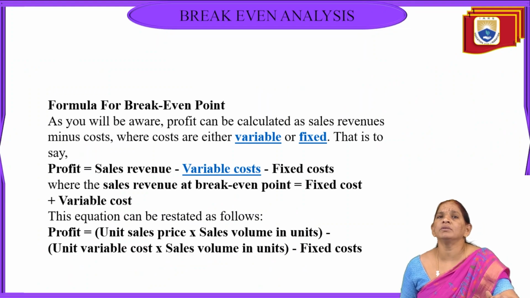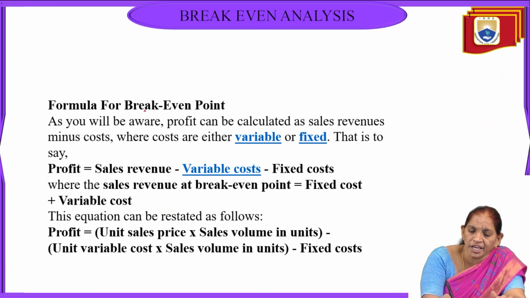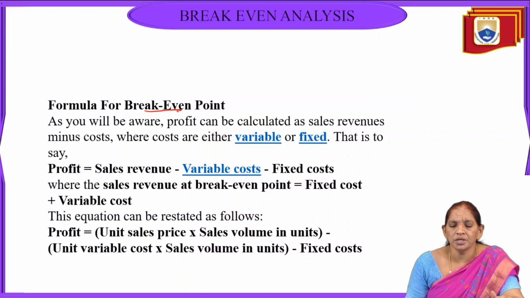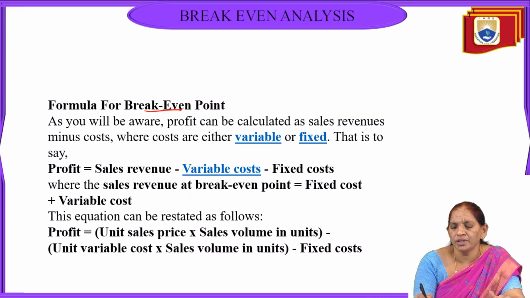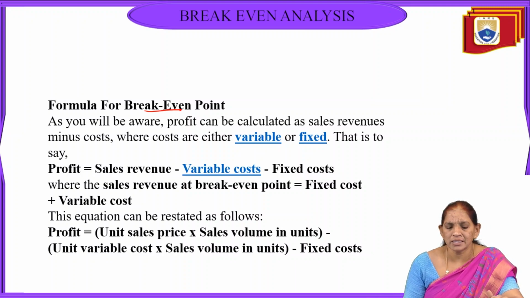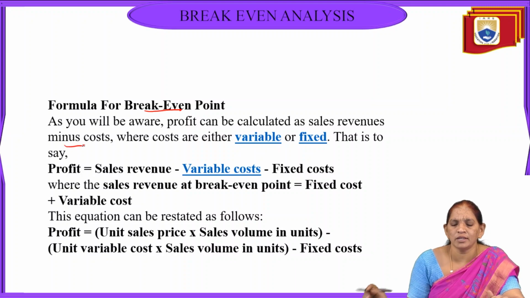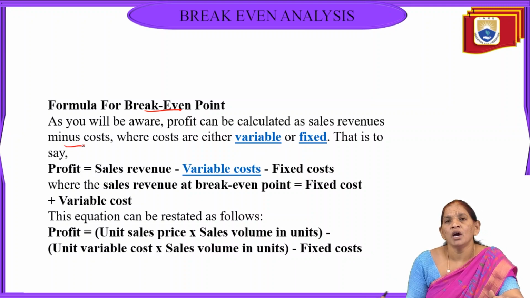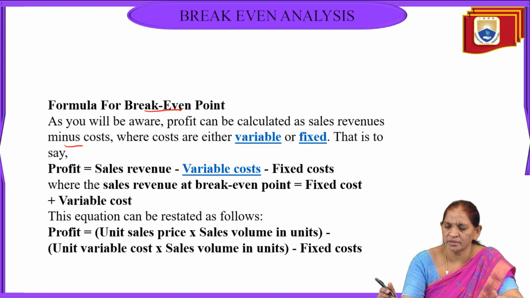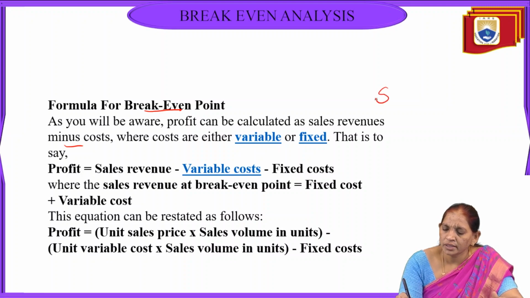Next we will see the formulas related to the break-even point. Here in the break-even point we calculate sales revenue minus the cost, where cost is either variable or fixed. Already we know the sales minus the variable cost.